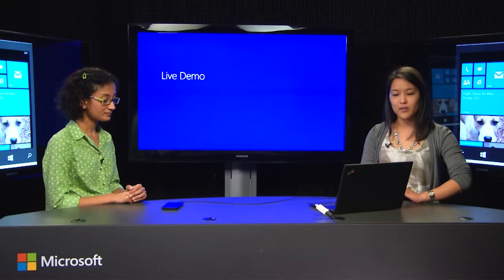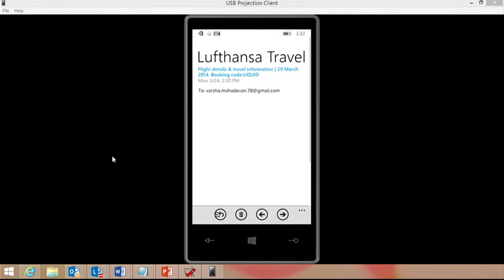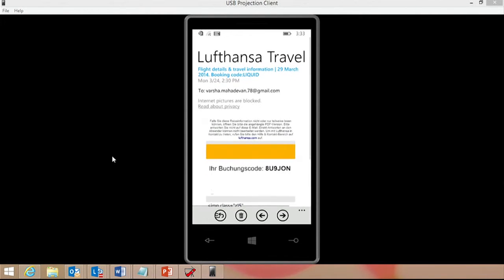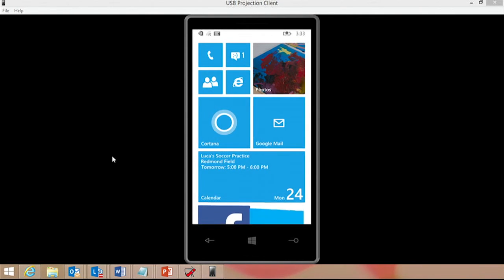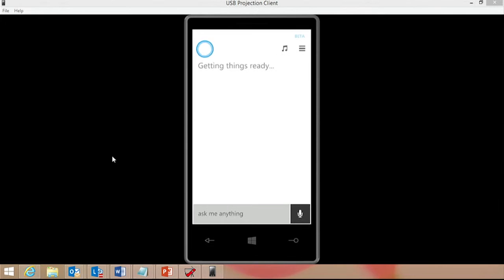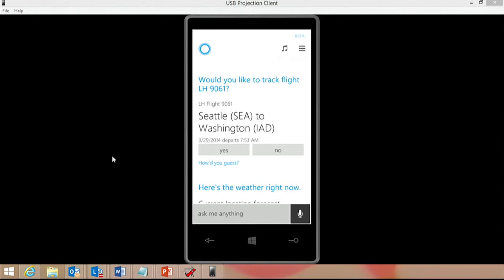So now we're going to show you a demo of what this looks like on device. So here's Estella. She's received an email from Lufthansa confirming a reservation that she made. She taps open her email just to skim over her itinerary. And then she goes back to Cortana. And Cortana has already learnt about her travel reservation. Cortana is prompting her if she should track the flight on her behalf.